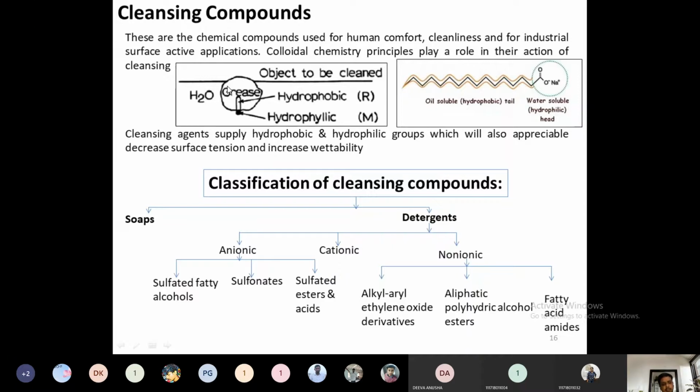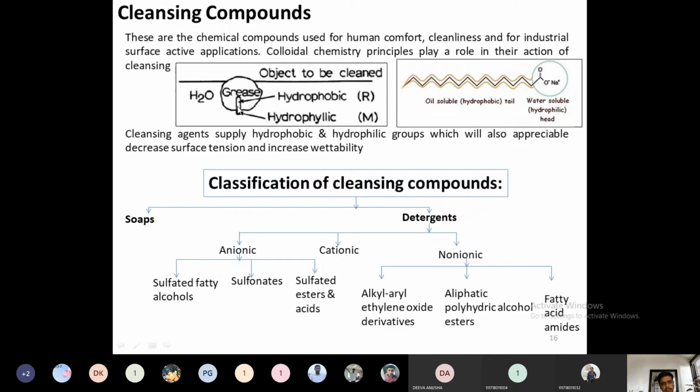Therefore, surfactants, detergents, and soaps are categorized in such a way that they should have a high dirt removal capacity, high soil removal capacity. Their capacity is decided by how they remove the particular soil. Soil is nothing but dirt present on the fabric surface. So you can see this is grease. This is a surfactant molecule, a soap or detergent molecule.